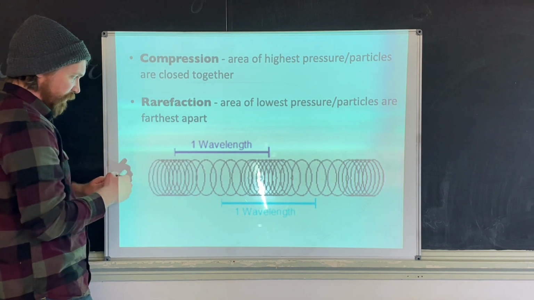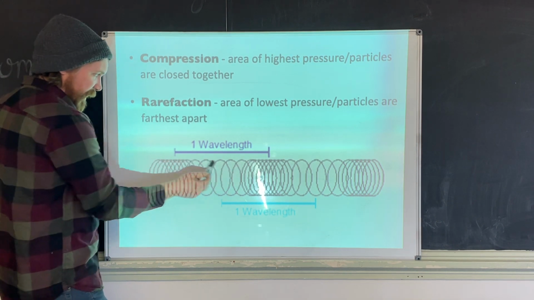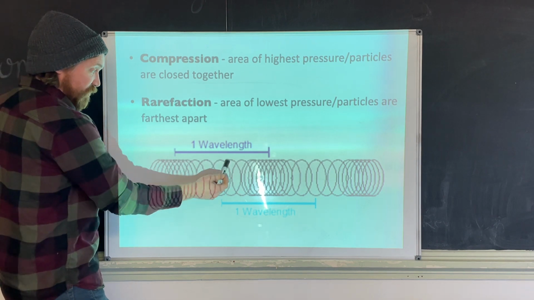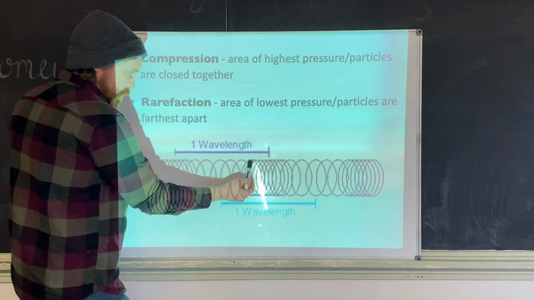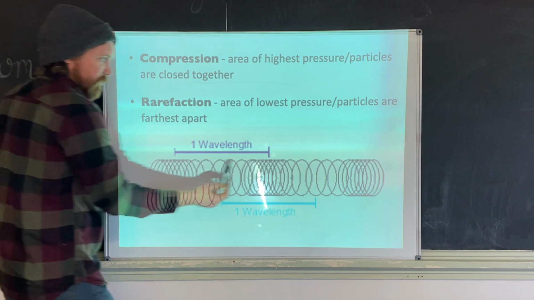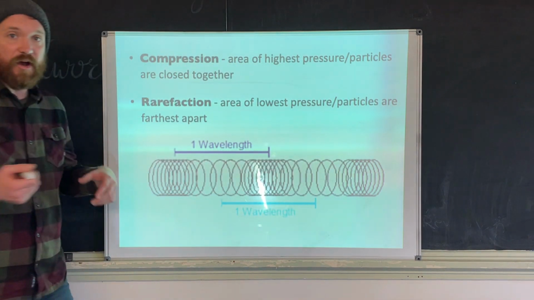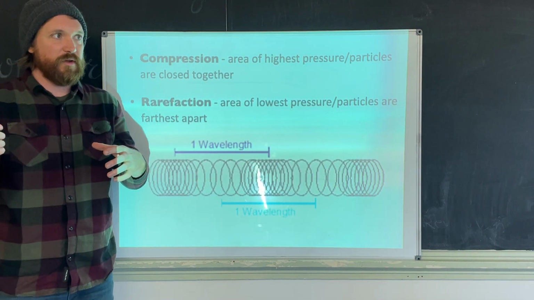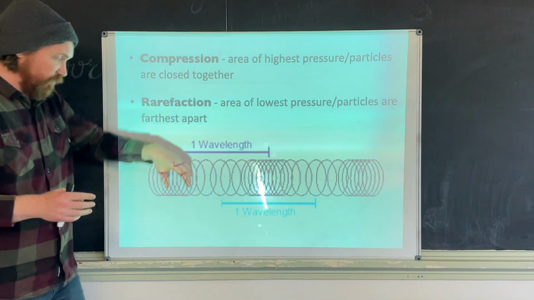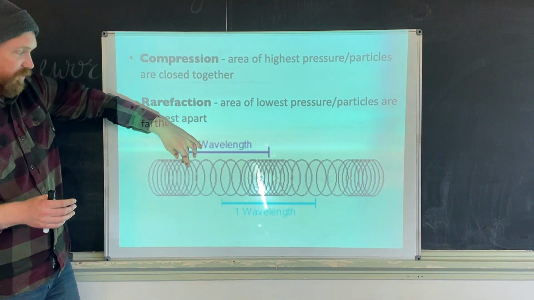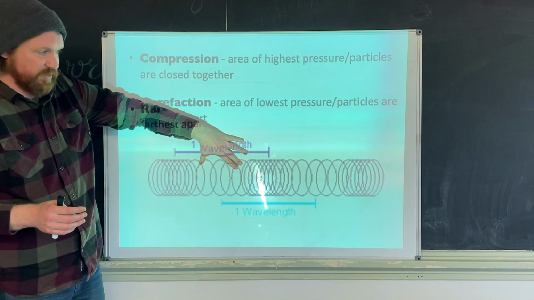So here you have a rarefaction. Here you have a rarefaction. Here you have a rarefaction. Here you have a compression, a compression, and a compression. And they are the versions of crests, which are the areas of high energy, and troughs, which are the areas of low energy.